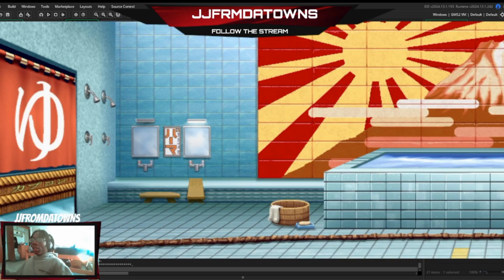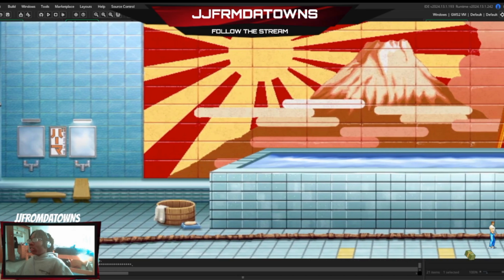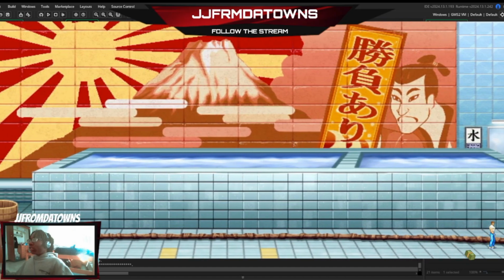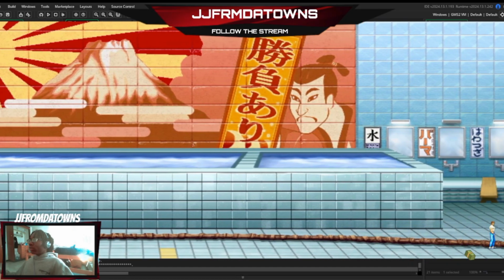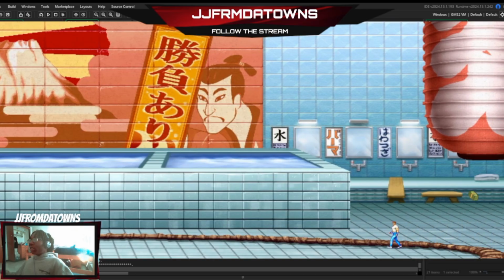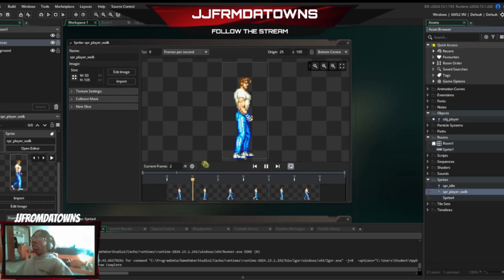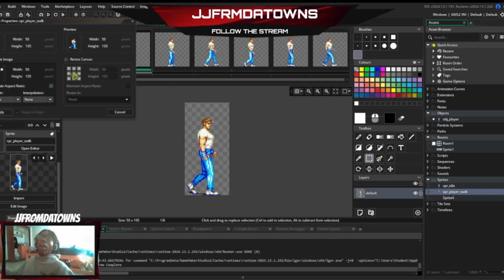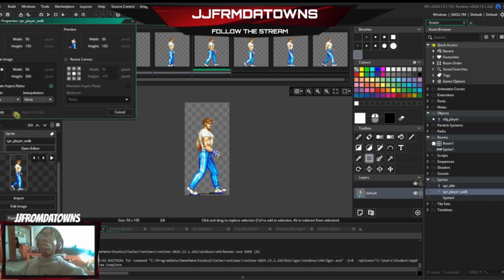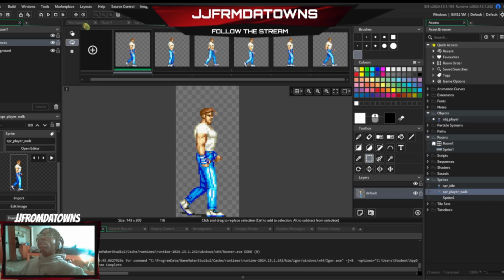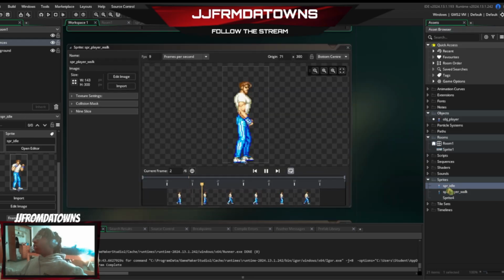I don't want the player to actually be able to run off the screen. That's what I don't want. But let's see if the viewport follows. It does. The viewport follows perfectly. We just need to space out how much it follows and make the player bigger. To make the player bigger, we just need to change the height of the sprite. 300 for this, and we're going to go 300 for this one too.